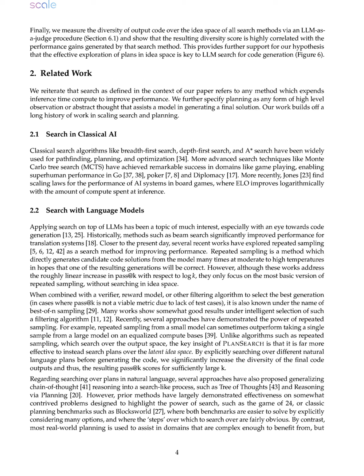Furthermore, PLANSEARCH outperforms both standard repeated sampling and the IDEASEARCH method, demonstrating its superior capability in utilizing inference time compute to generate a wider variety of correct solutions.